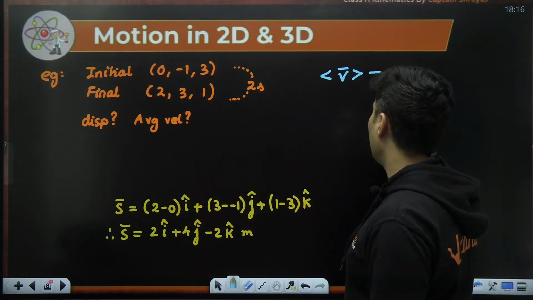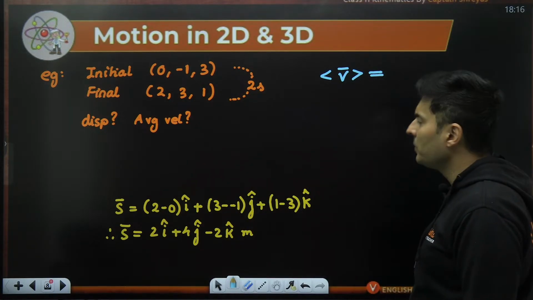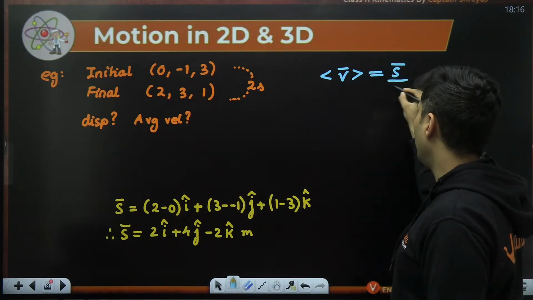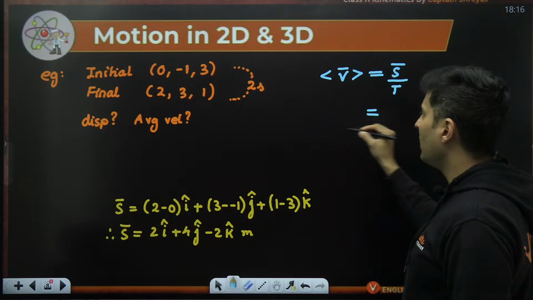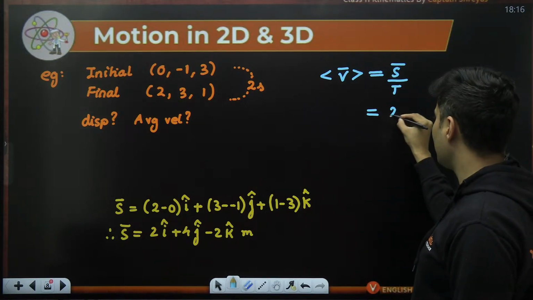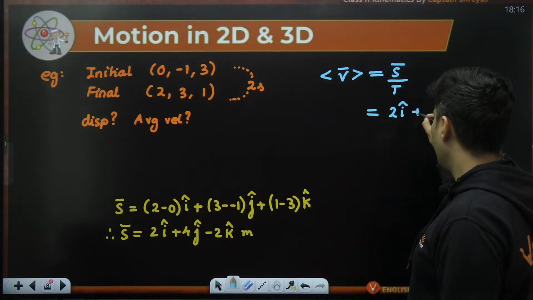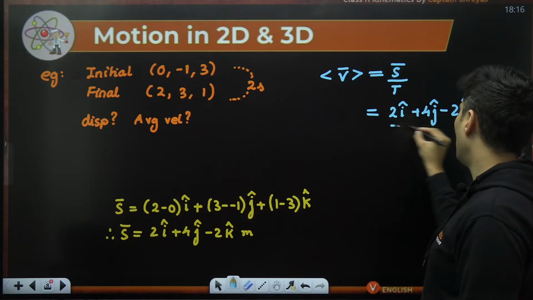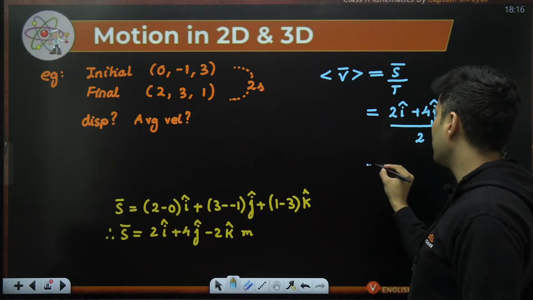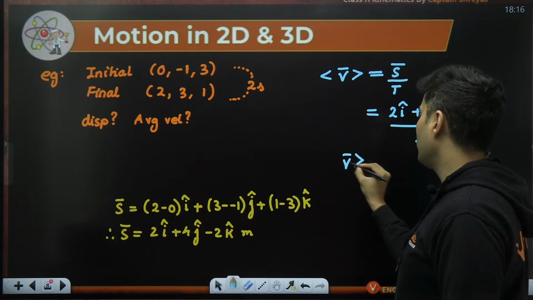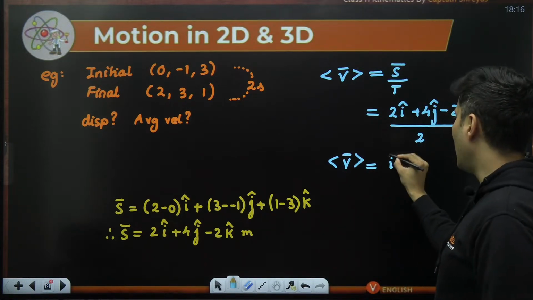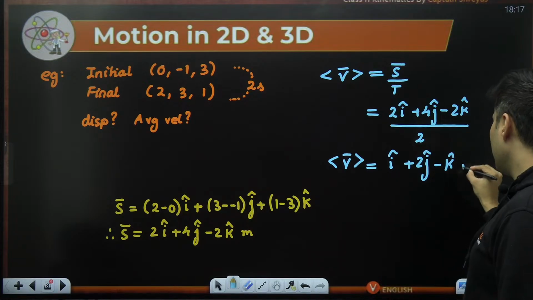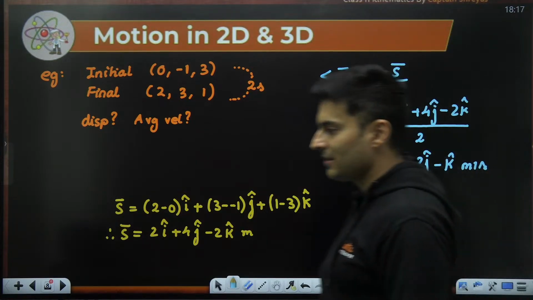If I want to go to the average velocity part, here is what I'm going to do. I'm just going to take the displacement and divide it by the time taken. The time taken is 2 seconds. Displacement is as it is. So 2 i cap plus 4 j cap minus 2 k cap, the whole thing divided by 2 seconds. So the average velocity vector will be i cap plus 2 j cap minus k cap meters per second. That is the answer.